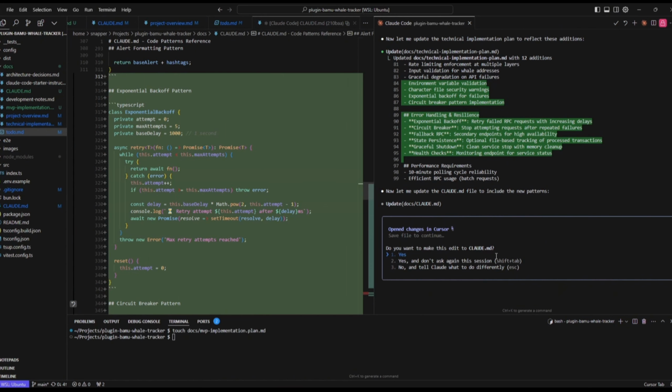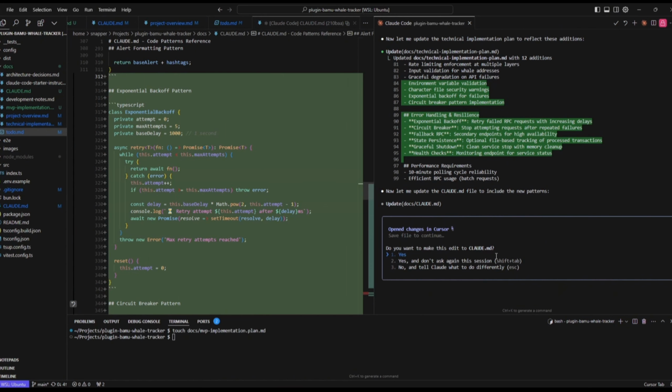So it's now updated the Claude MD file with some other code patterns, so we'll accept that. And if we do go back to Claude and it says, yep, this is looking great, then we can clearly see that day 1 is what we can start on. We can start the actual build.